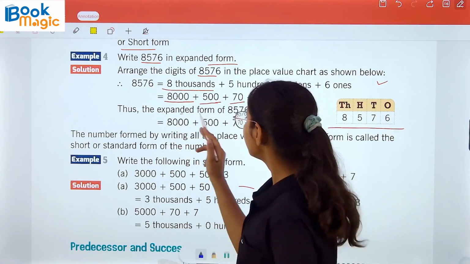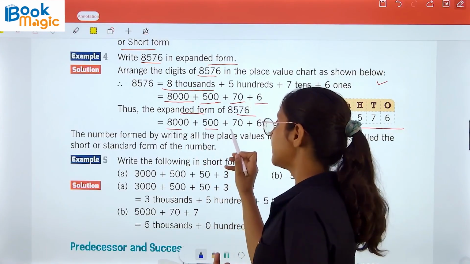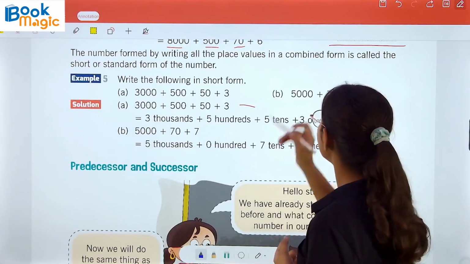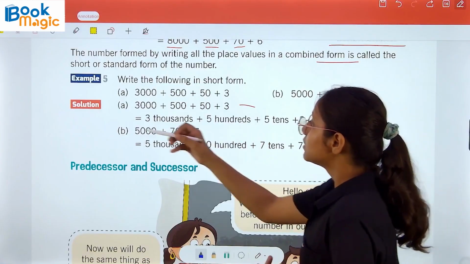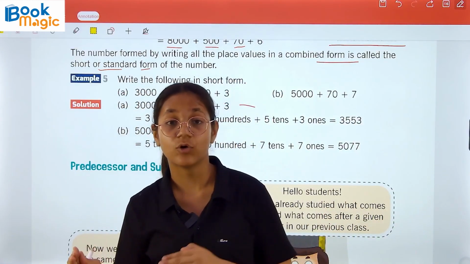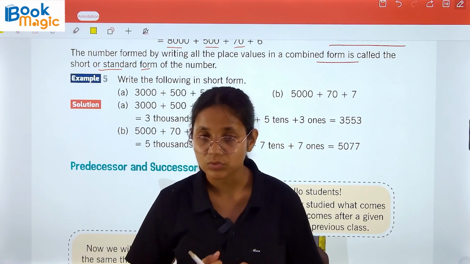Thus, the expanded form of 8576 will be 8000 plus 500 plus 70 plus 6. The number formed by writing all the place values in combined form is called the short or standard form. When we combine the numbers and take the sum of the expanded form, it is in short form or standard form.